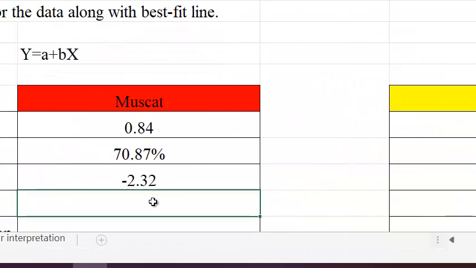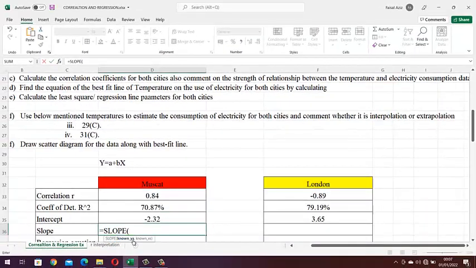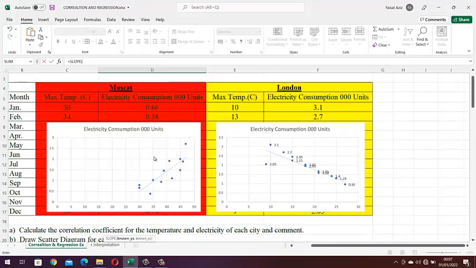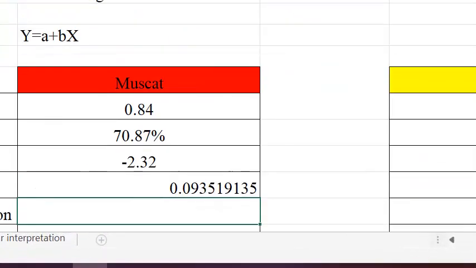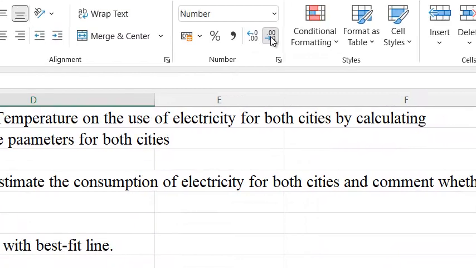Similarly, for slope, I will write equal sign slope. I will use Muscat data. It will ask me the formula. As per the formula, known y's and known x values. Known y's meaning dependent variable, so I will select electricity consumption and then comma, I will select maximum temperature related data. Click enter. So here it comes, slope 0.093. Again I'm going to truncate its decimals. So here it will come 0.094.